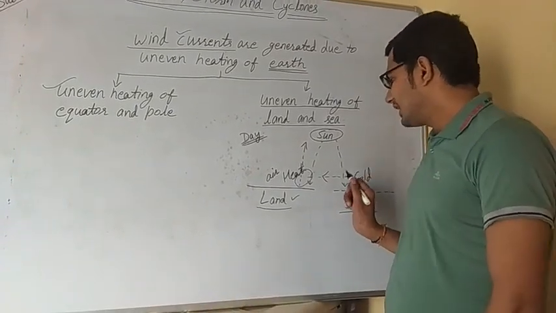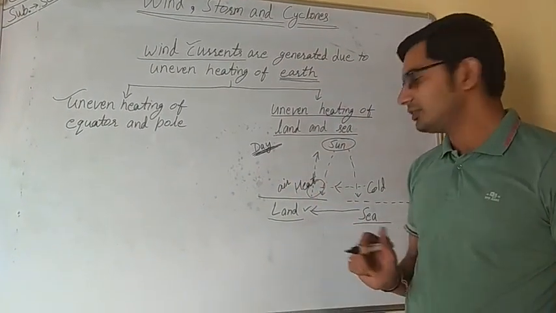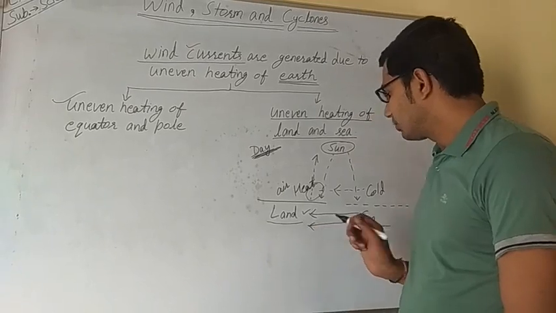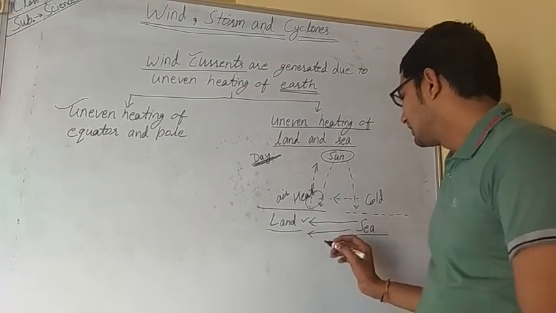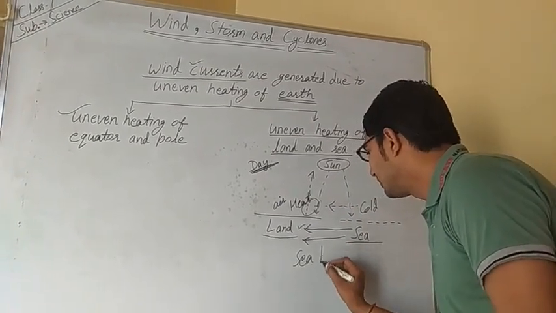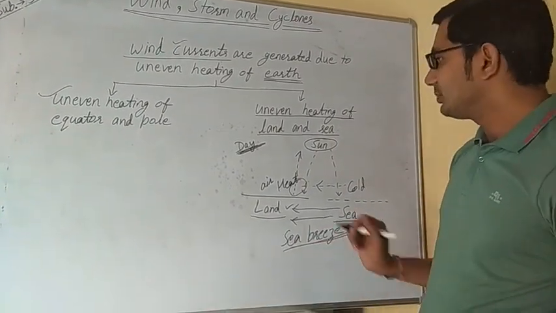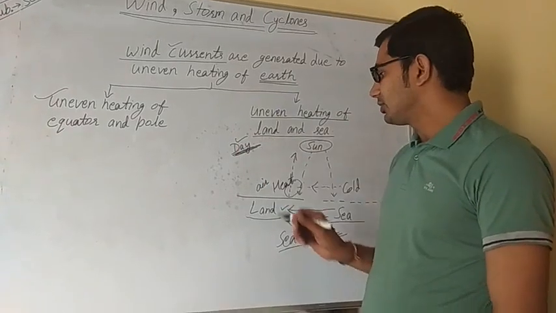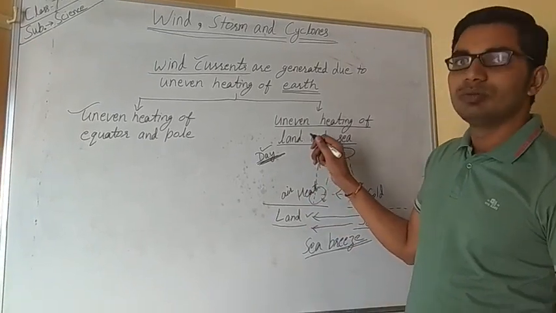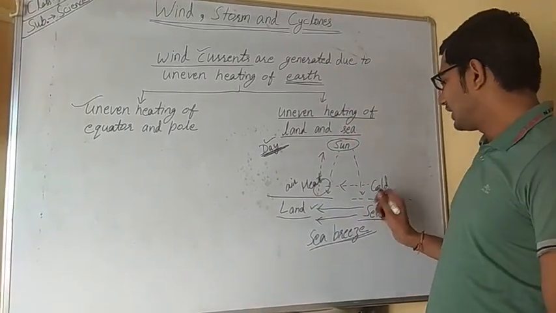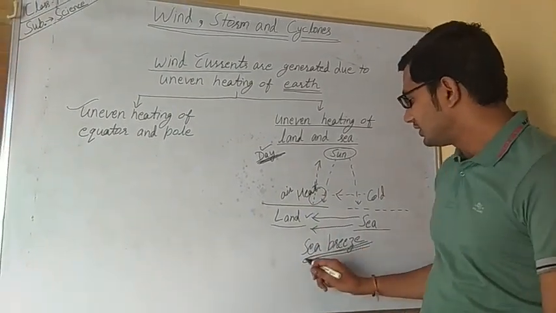So the air blows from sea to land during the daytime, and when cold air from the sea moves towards the land during the daytime, that is known as sea breeze. So what is sea breeze? During the daytime, when air from the land gets heated and moves upward, and the cold air moves from sea to land, this is known as the sea breeze.